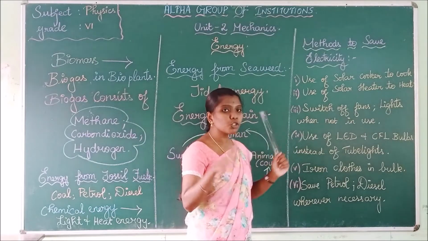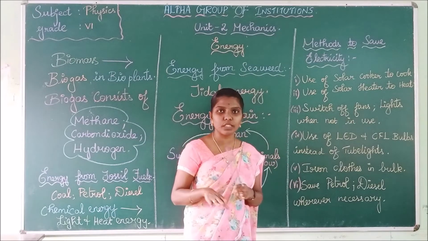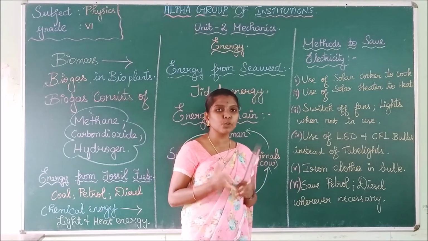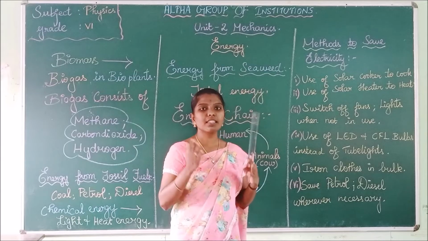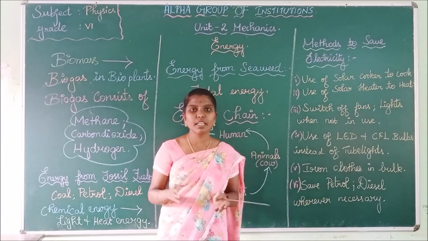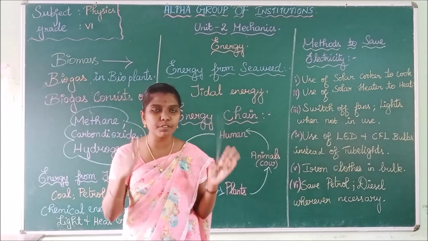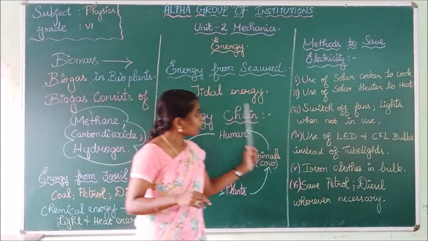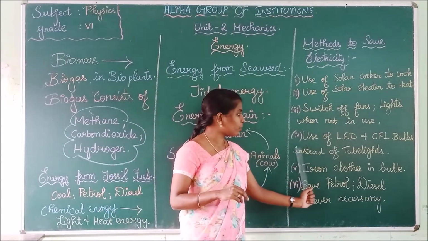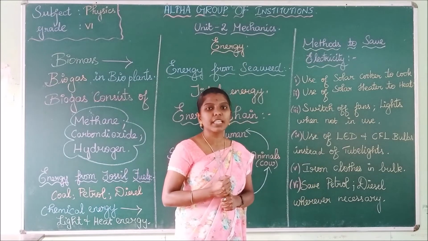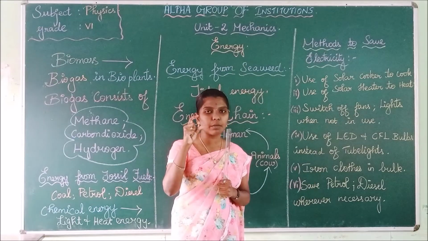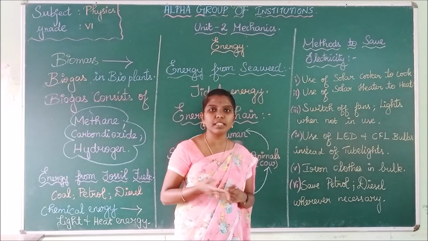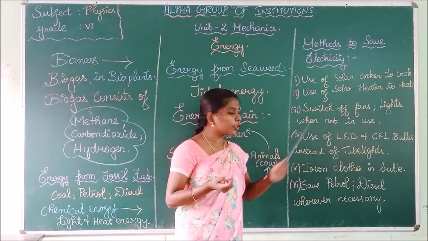Next, we have to switch off fans and lights when they are not in use. That is a basic measure that we have to use to save electricity. As a student, you have to save electricity by switching off the fan and light when not in use. Next, use of LED lights and CFL bulbs instead of tube lights. LED does not require much electricity, so we can use LED lights instead of tube lights.